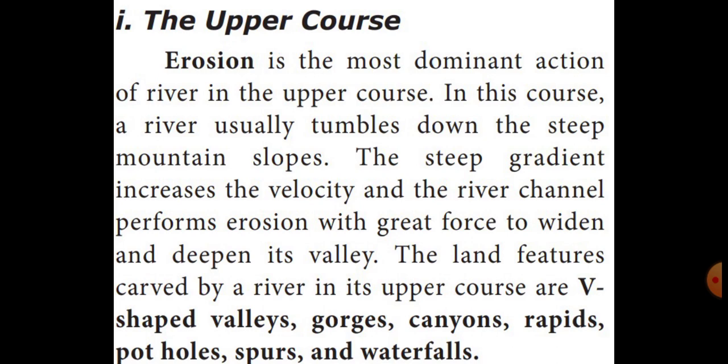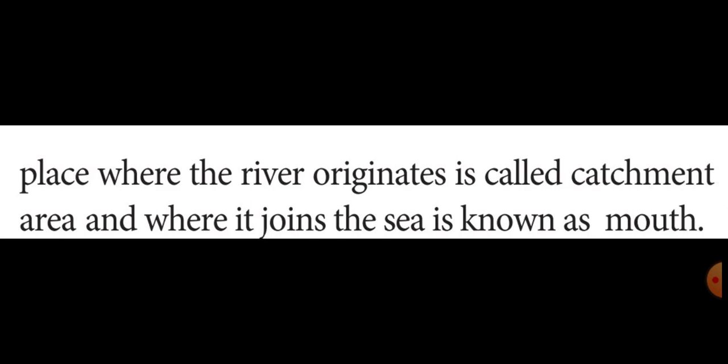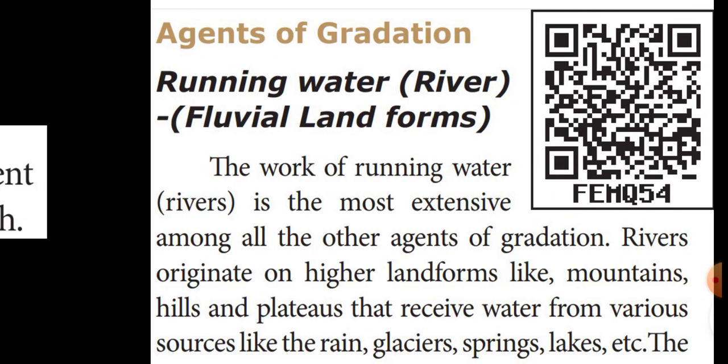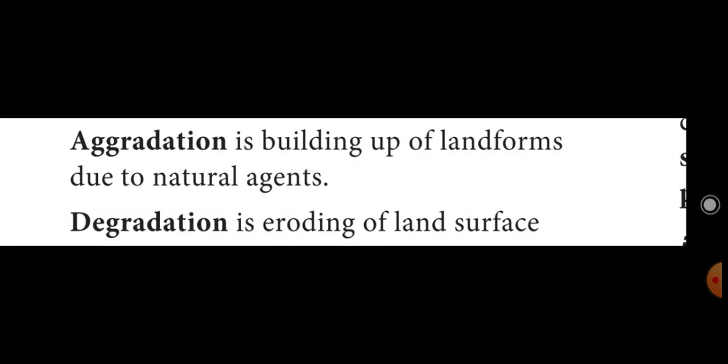Students, from here we learned about the agents of gradation. That means two ways of gradation. What are the two ways of gradation? Aggradation and degradation. Aggradation means the building up of landform due to some natural agents.